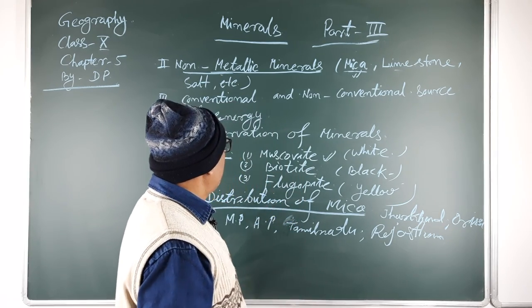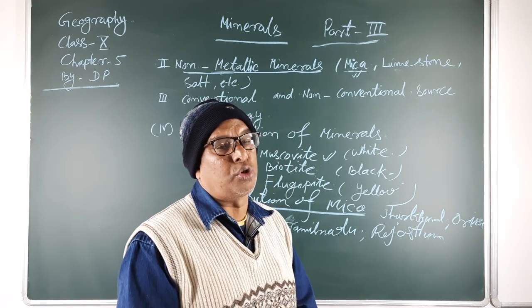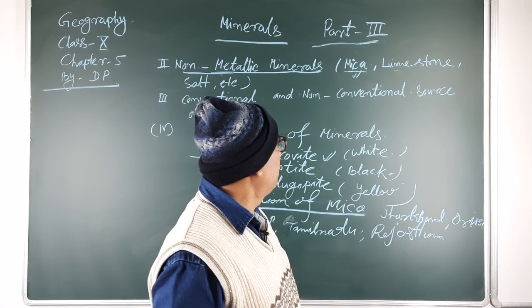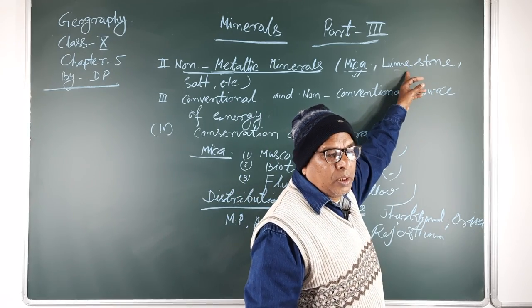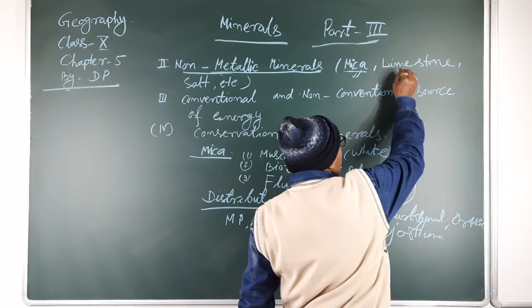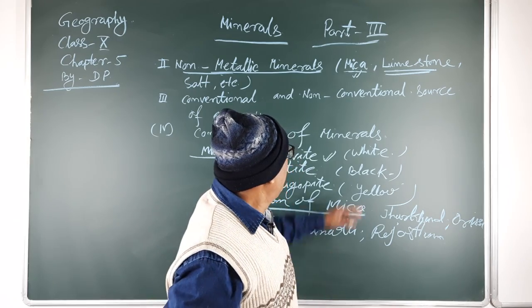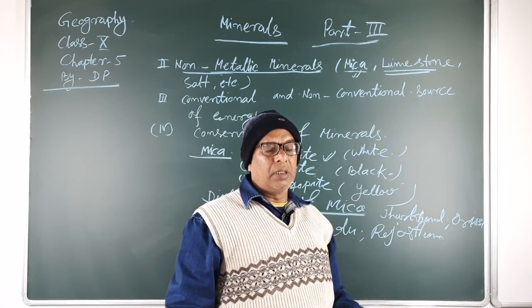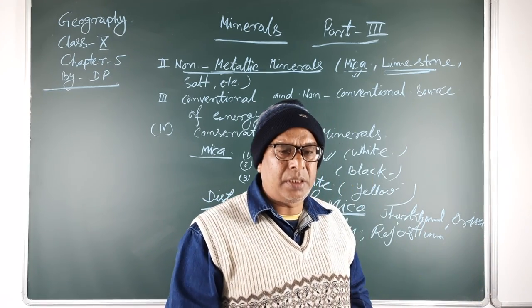Next, under the non-metallic minerals, you will learn about limestone. Limestone is an important non-metallic mineral. It is known as the raw material of the cement industries. Limestone is also used in the iron and steel industries.